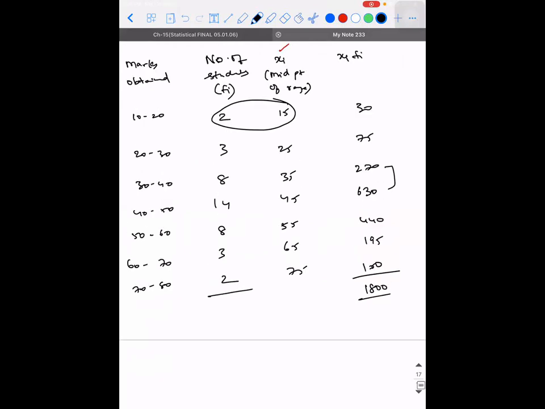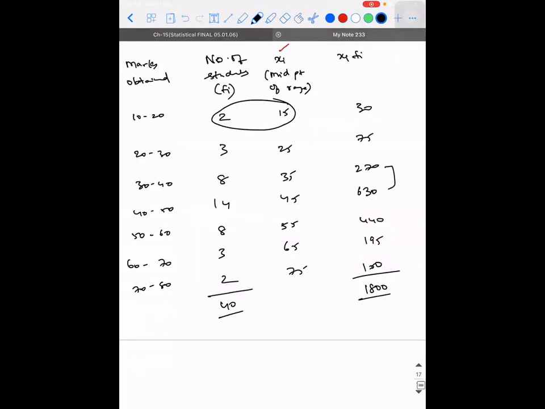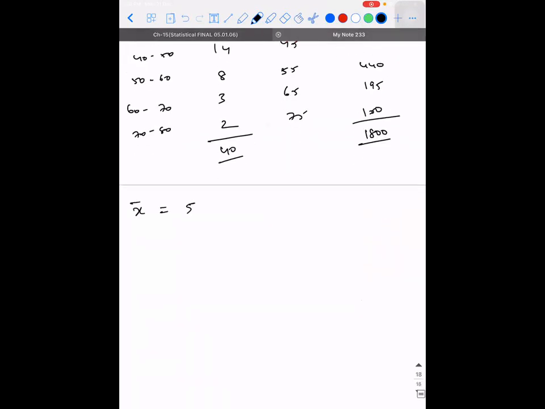5, 5 plus 8, 13, 13 plus 14, 27, 27 plus 8, 35, 35 plus 5, 40. Is it right? 40 is right. So what will be the mean? X bar is equal to sigma xi fi divided by sigma fi, where i is equal to 1 to n. So 1800 divided by 40. So how much is it?